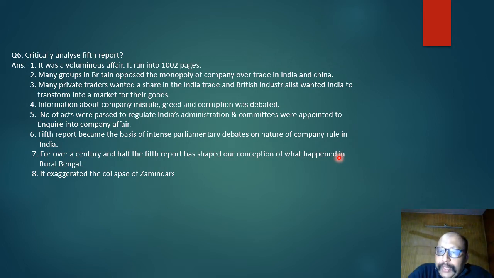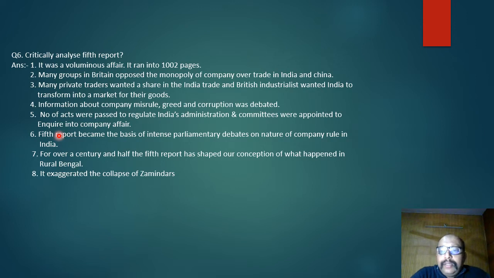It was the fifth of its series. It was a very voluminous report, 1002 pages. Many groups wanted a share in India trade, so they were trying to show how the company was mishandling Indian affairs, how they were deep into corruption. All those things were being discussed in that particular report. One important thing is that after that, the British Crown took certain steps so that they could regulate the working of the company. And what did it say?